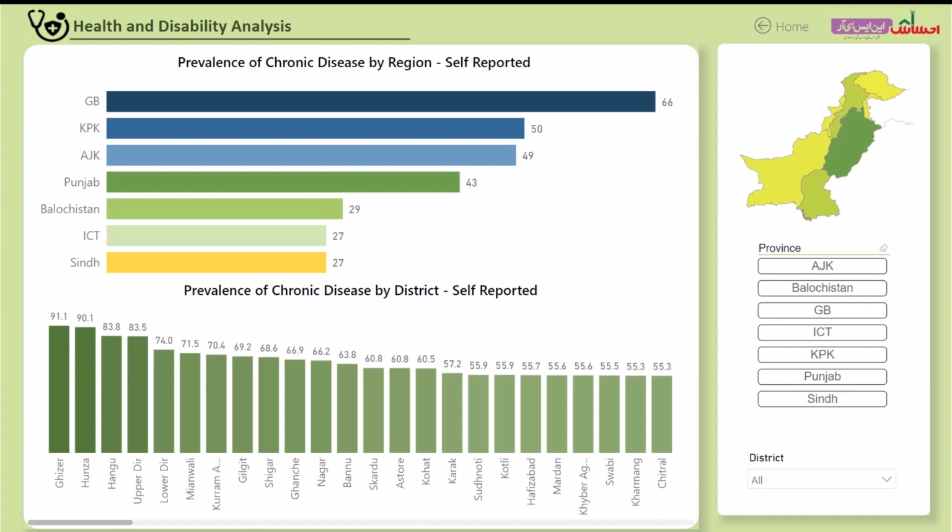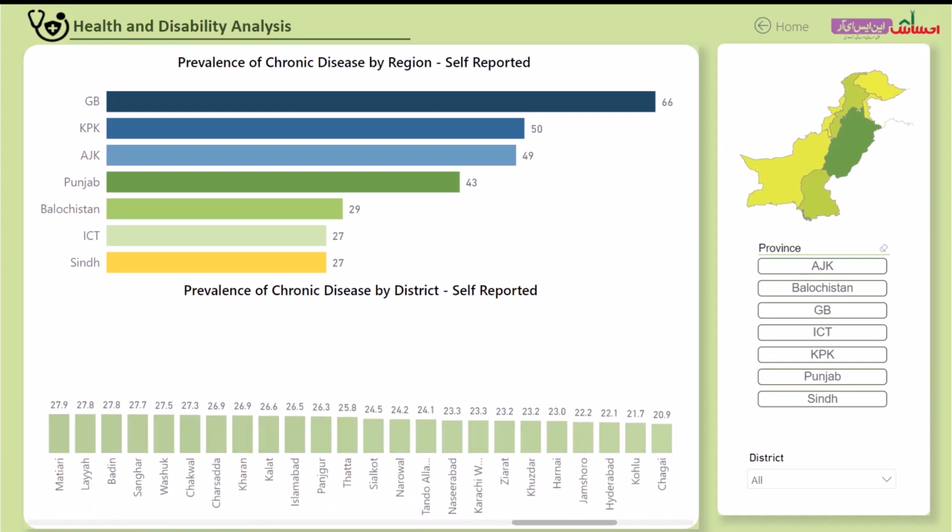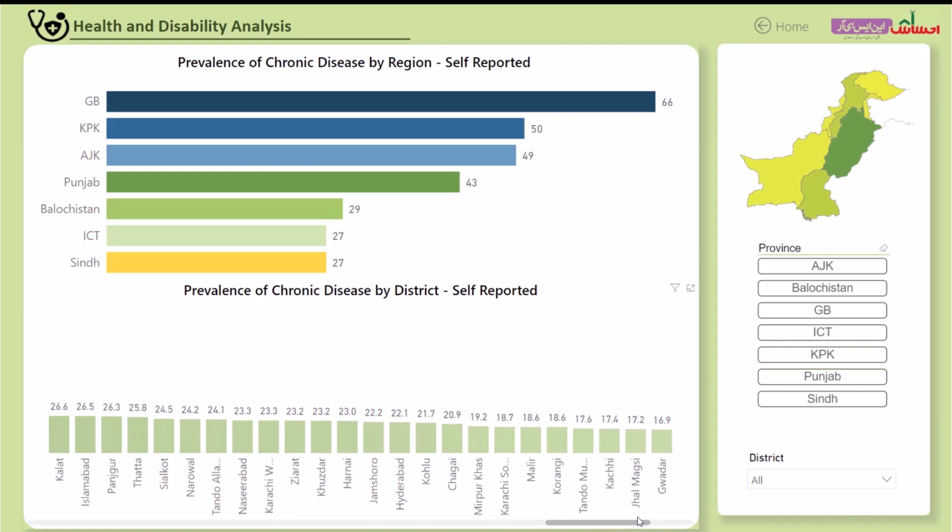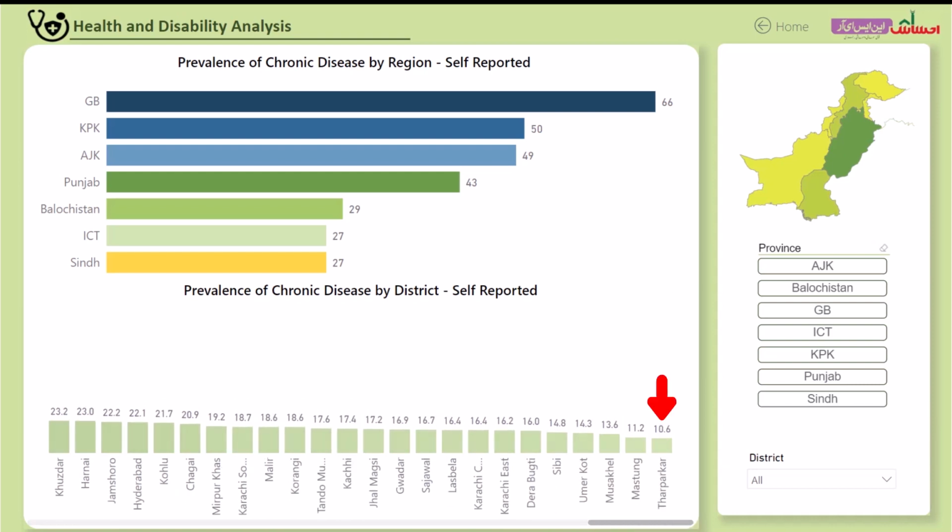The self-reported prevalence of chronic diseases across provinces shows interesting insights. GB has the highest percentage of households affected by chronic diseases, at 66%, whereas in Sindh this number is significantly lower, 27%. Similarly, at the district level, 91.1% of households in Ghizer district of GB reported prevalence of chronic diseases, compared to only 10% in Tharparkar in Sindh. Since these are self-reported data, the level of awareness can have a huge impact on the reporting of disease, and therefore these data should be viewed in the context of that consideration.